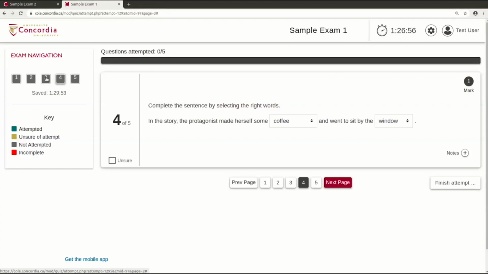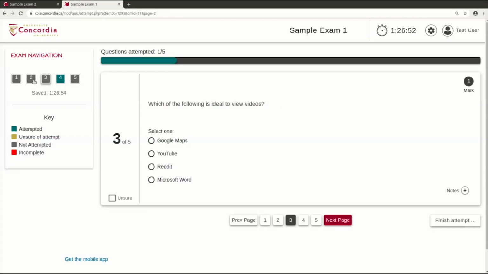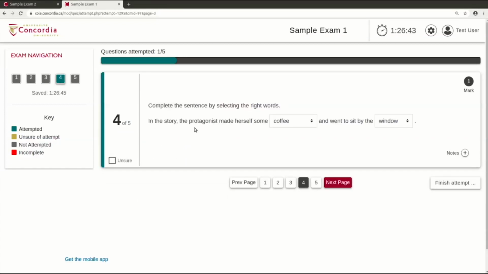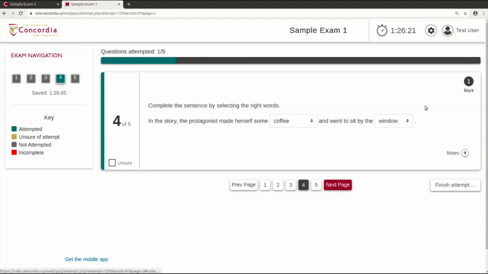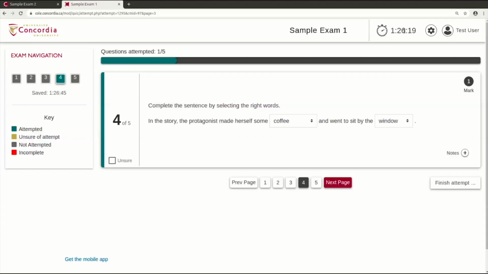Unless specified at the start of the exam, you can navigate through the questions freely and come back to any difficult questions later in the exam. You can also enter notes if you are asked to do so, or if you want to revisit a question. Remember to keep an eye on the timer.